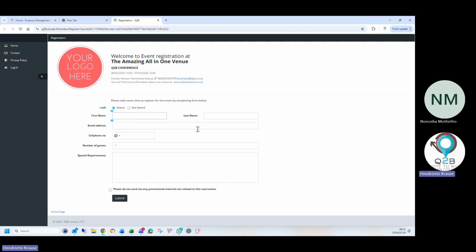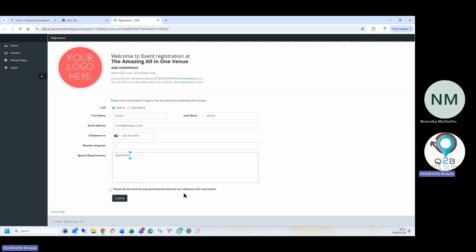And I will say I'm going to attend. My name is Susan Botha. My email is Susan, and that's how we capture the emails for you, for all the customers, and we capture the telephone numbers. So that's how we keep your database up to date and with all the guests also arriving. Any special requirements, they can also list vegetarian.